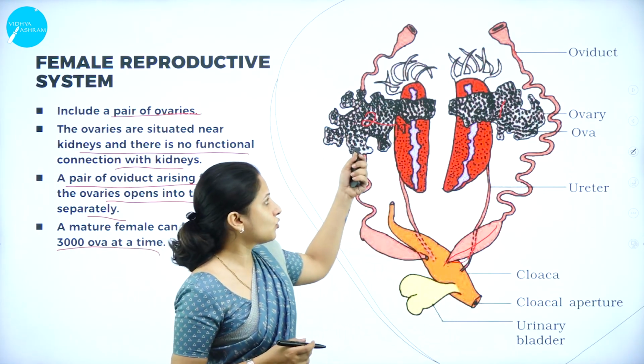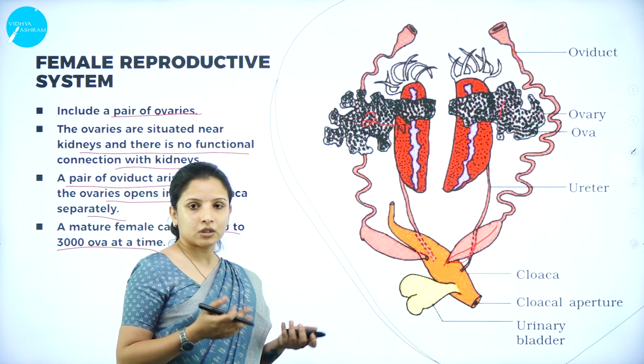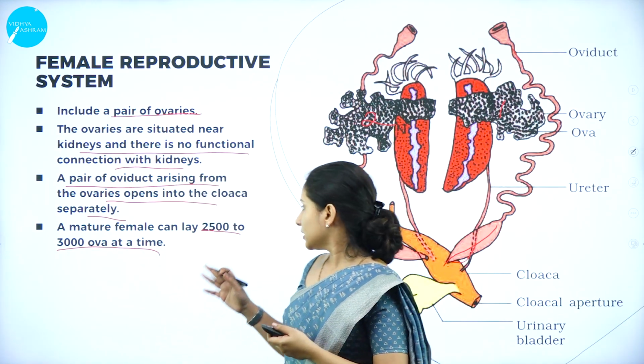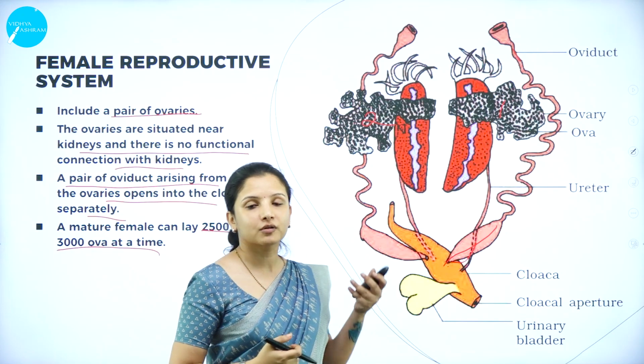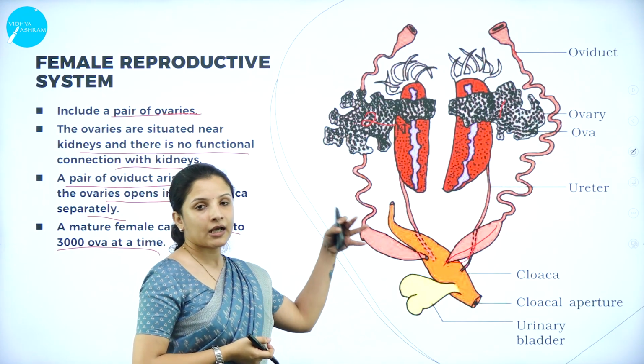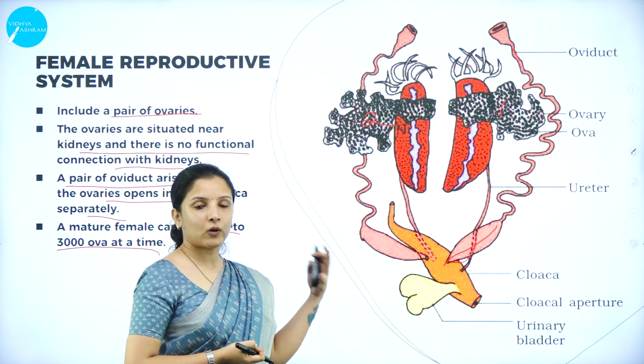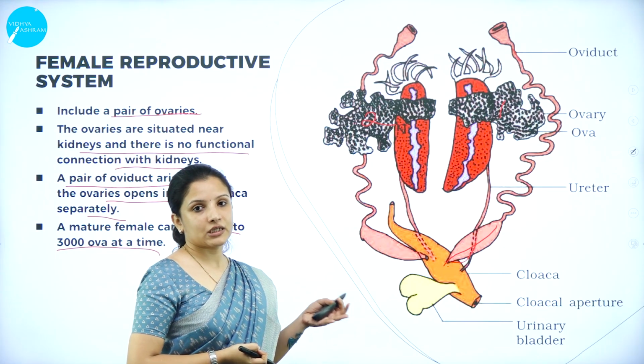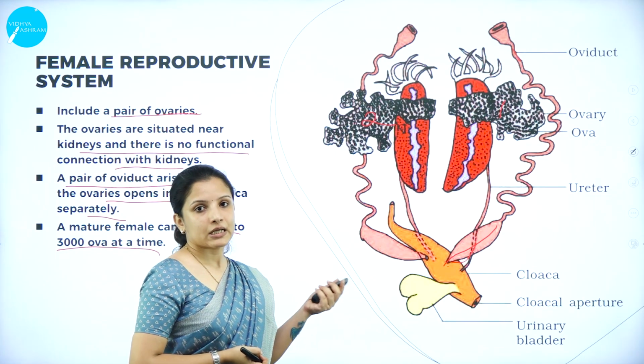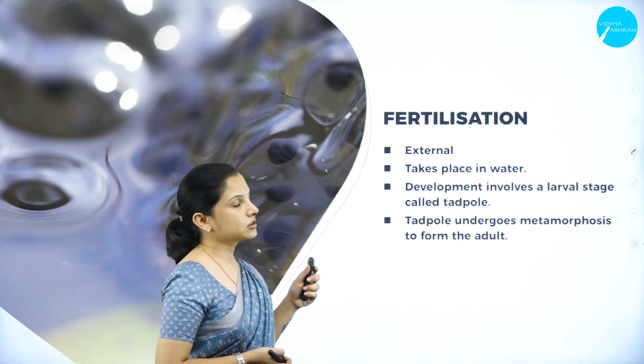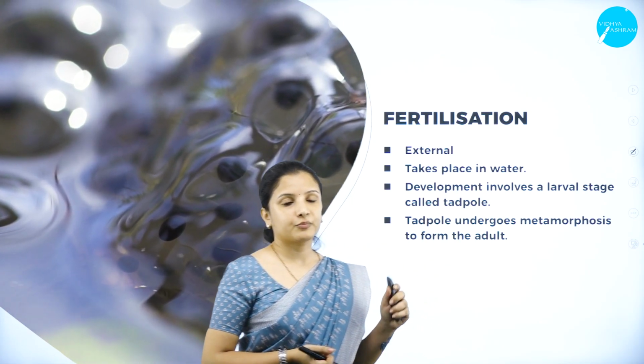Imagine, these two ovaries can produce about 2,500 to 3,000 eggs at a time, and the females can lay the eggs. Once the eggs are laid, the fertilization will occur, which is actually external fertilization. So this is about the female reproductive system.